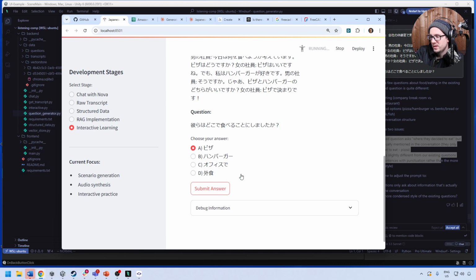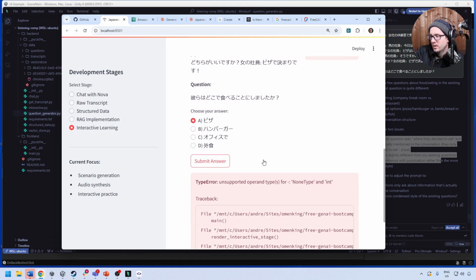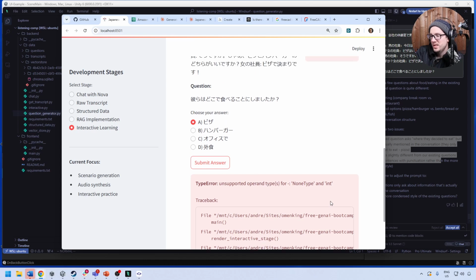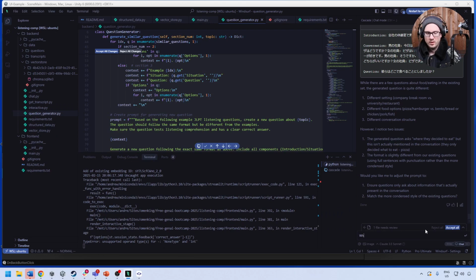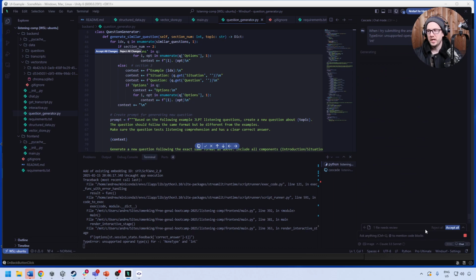So I'm going to submit that, see if I got it right. And we got an error, but that is the answer. So, when I try to submit the answer, I get this. The other thing that would be nice is if we can see the question we had generated before and build in the base of it.